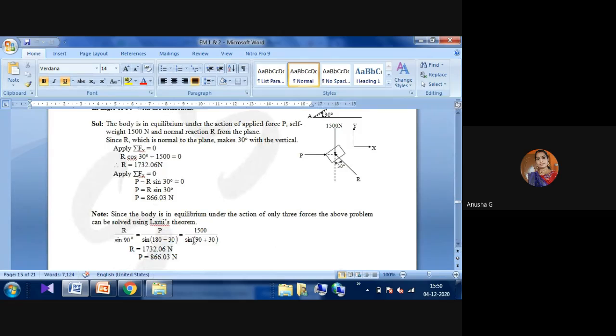And then there is Lami's theorem. According to Lami's theorem, each force is divided by the sine of its opposite angle: R1 by sin theta, R2 by sin theta, P by sin theta, Q by sin theta, the sine of whatever the opposite angle is. This formula is already there. According to Lami's theorem, we find the forces.